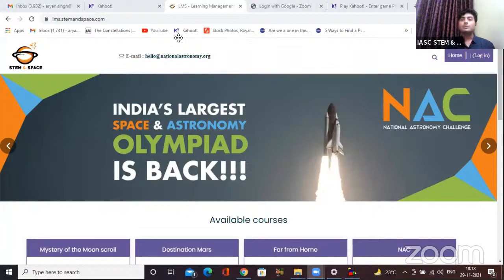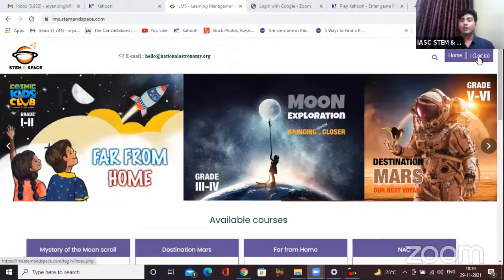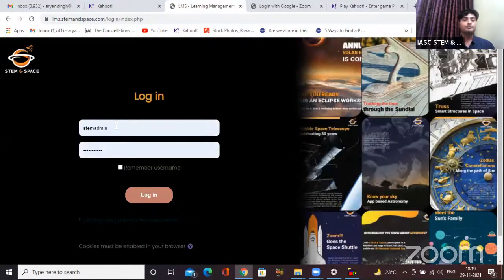So once you go to this website provided by STEM&Space, you will see here login. That's where you need to add your ID and password. So I'll just quickly log in and show it to you.